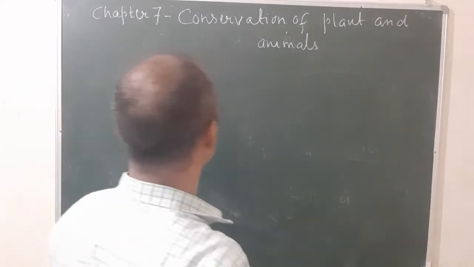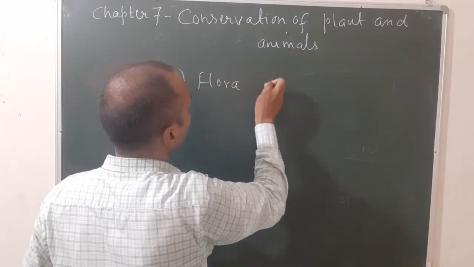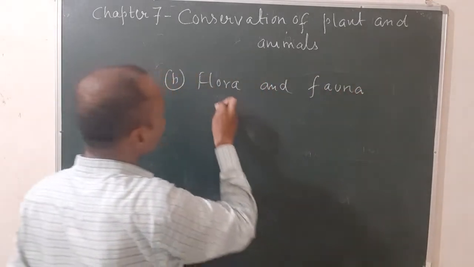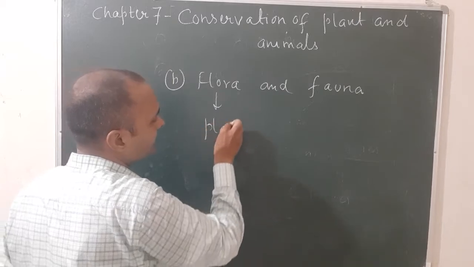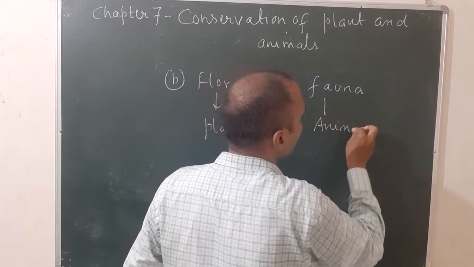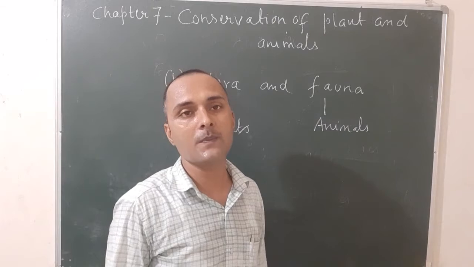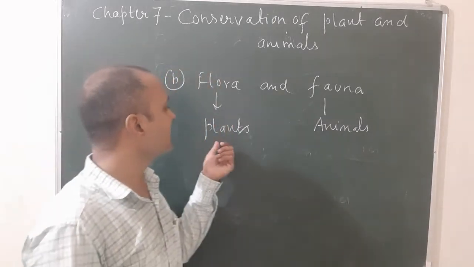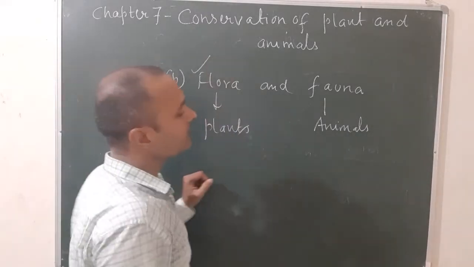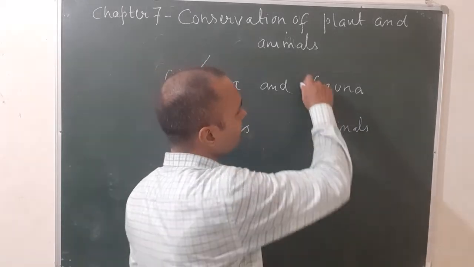Okay, next is, what is flora and fauna? Flora is related to plants, and fauna is related to animals. So what is flora? All plants present in a particular area are known as flora. And what is fauna? All animals in a particular area are known as fauna.